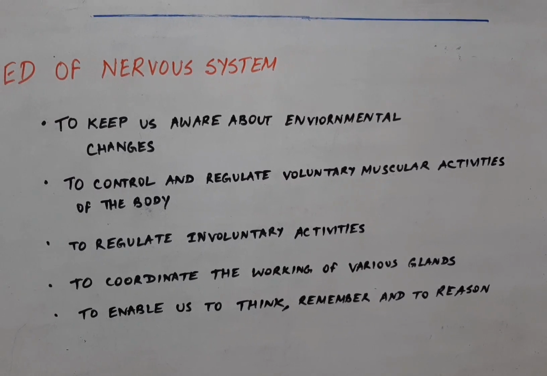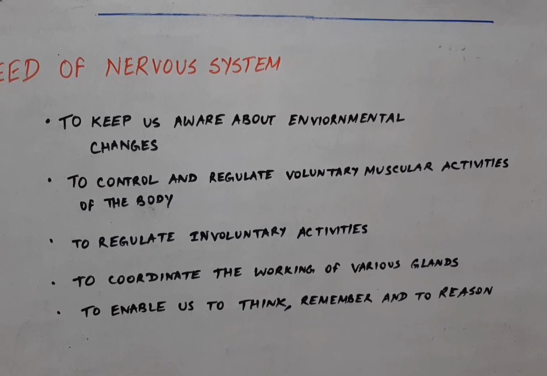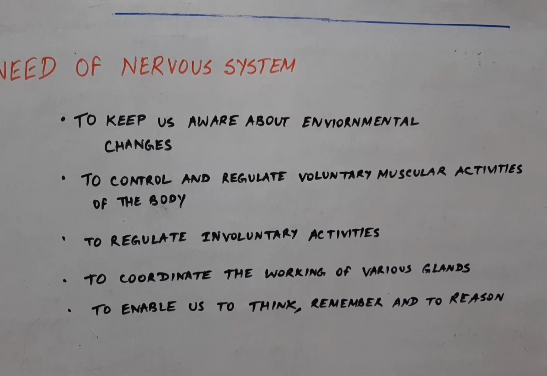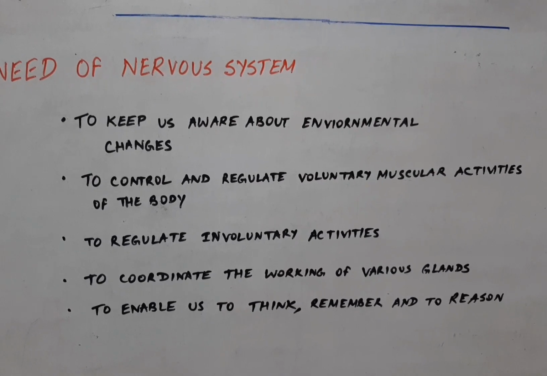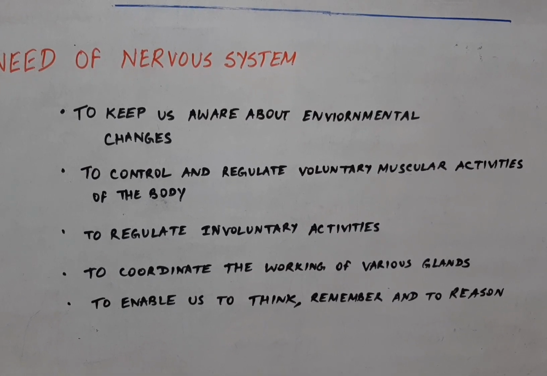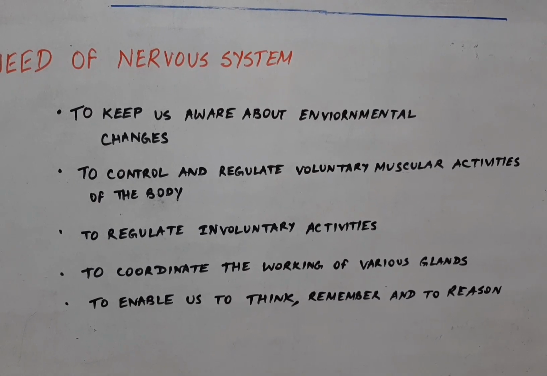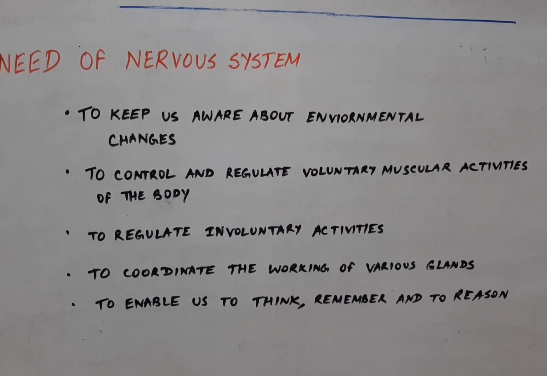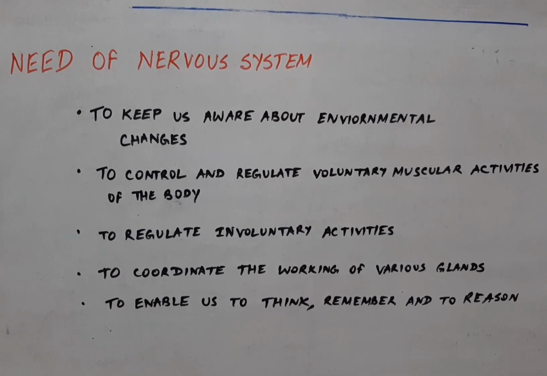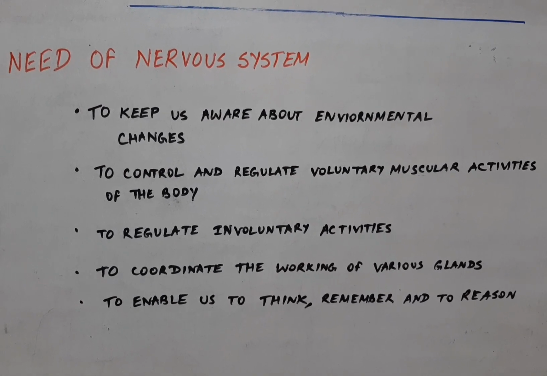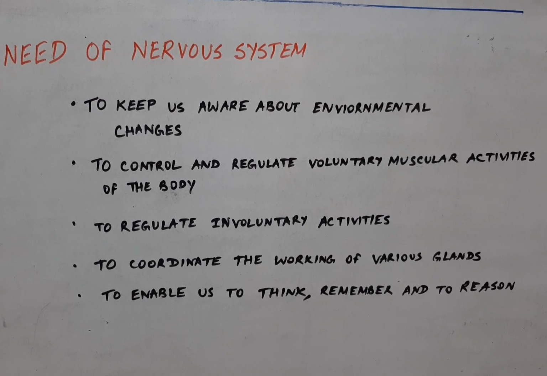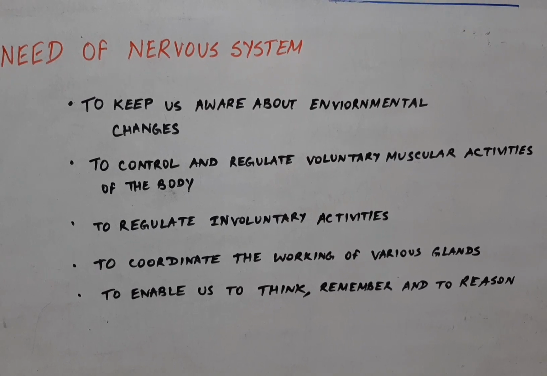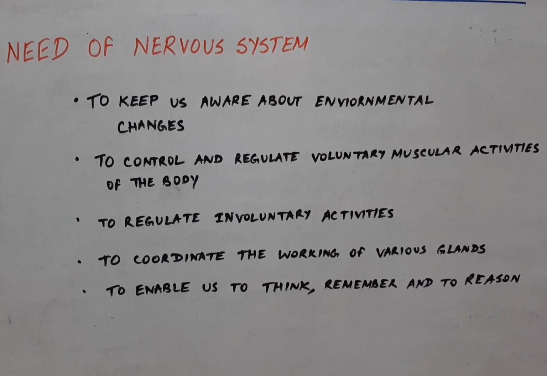Now there is a big question for us. What is the need of a nervous system in animals? Let us find out the reasons. The first reason is to keep us aware of the changes taking place in the environment. Second is to control and regulate the various voluntary muscular activities of the body. Like you are walking, talking, riding a bicycle, running, lifting a bucket of water. These are voluntary muscular activities.